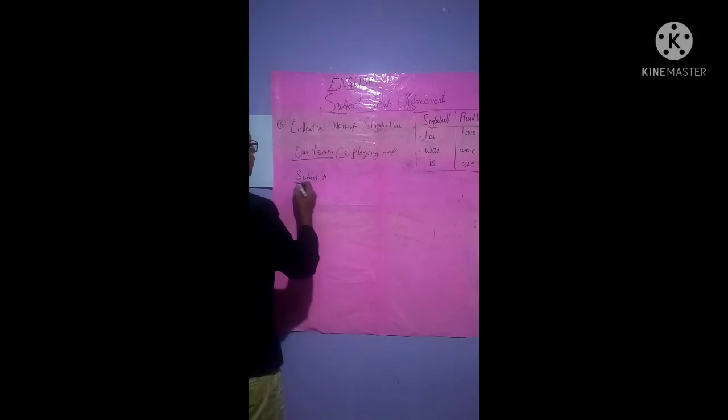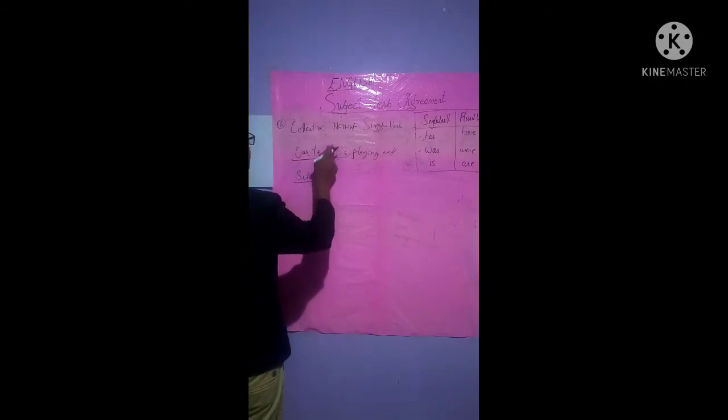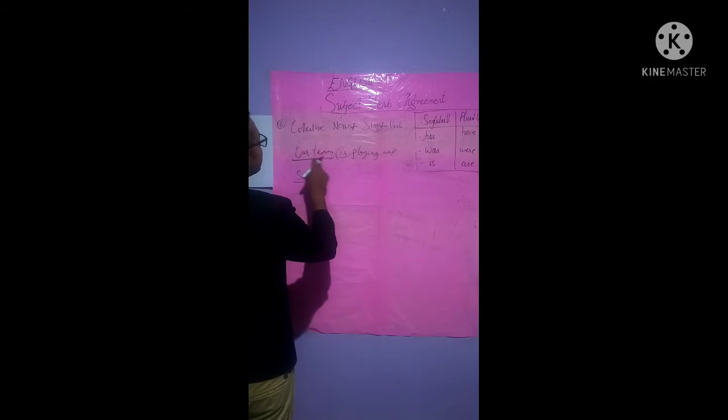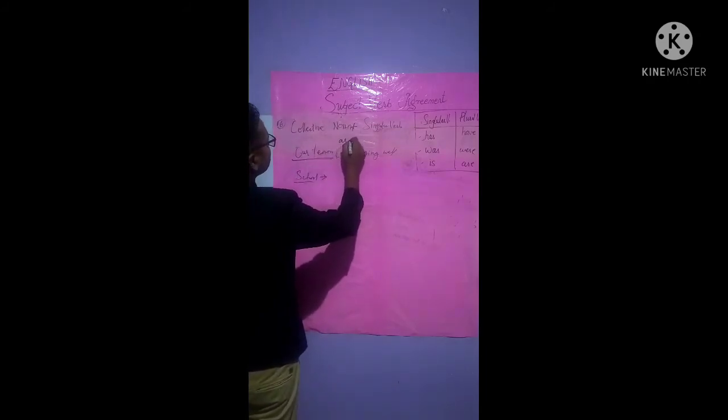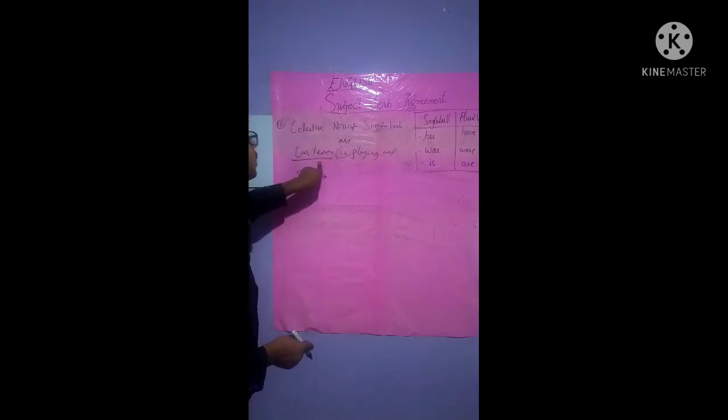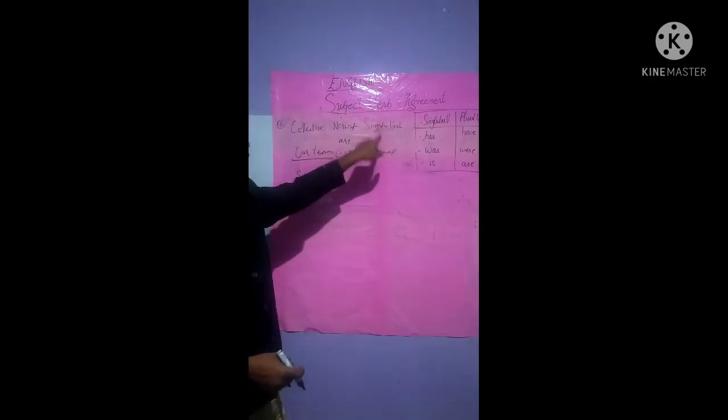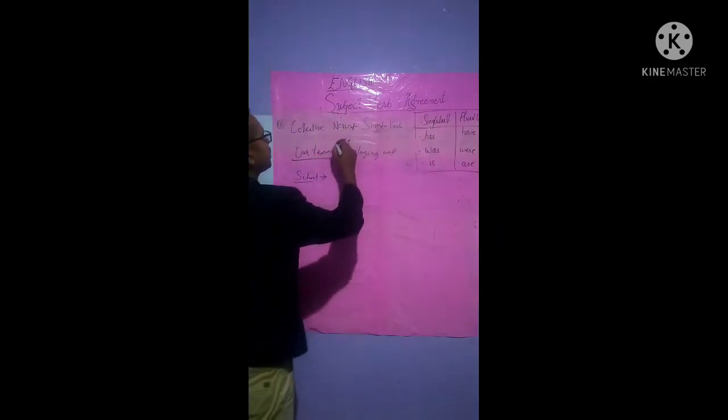Same like school meaning is also a group of dolphins, isn't it? So school is a group. See, I'm talking about group. So group in a team, there is a group, isn't it? Our team is playing well. Now if we write "our team are playing well," it's wrong, isn't it? Why it's wrong is that a collective noun is used. Our team. At that time singular verb is to be used. If we use plural verb, it will be wrong, isn't it?